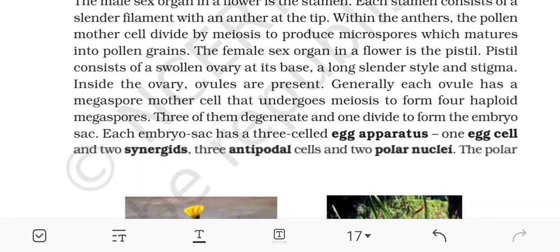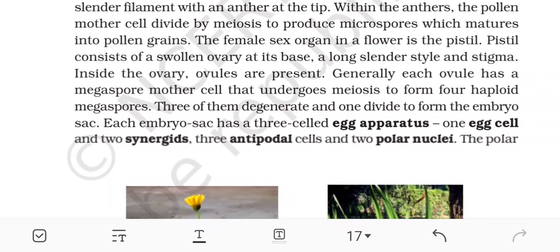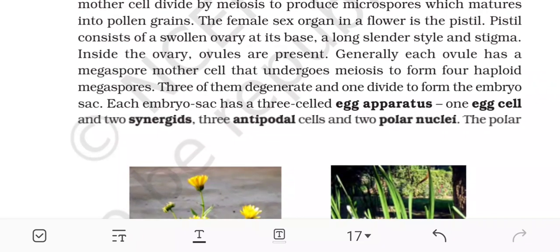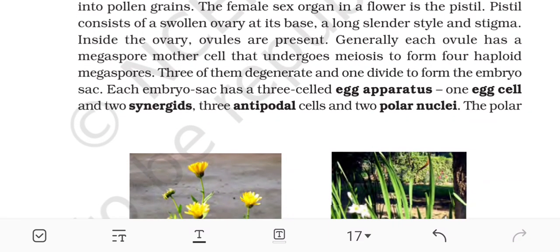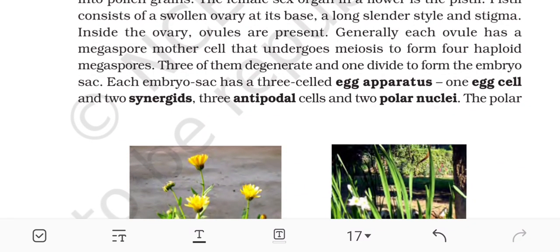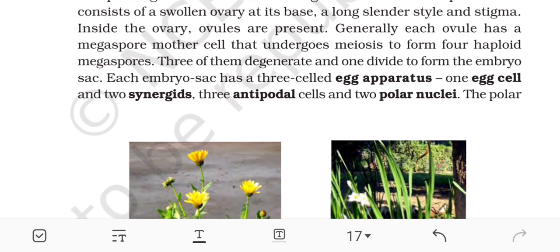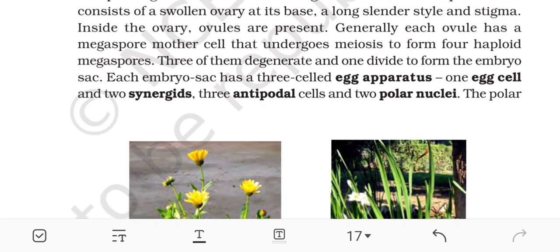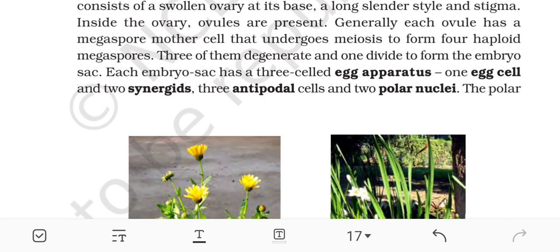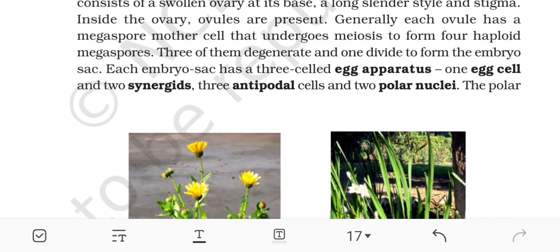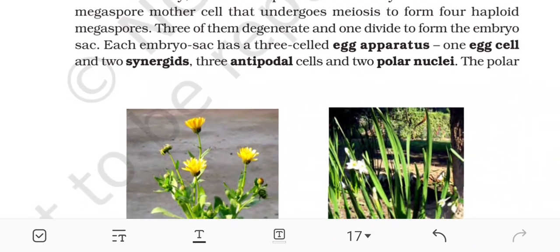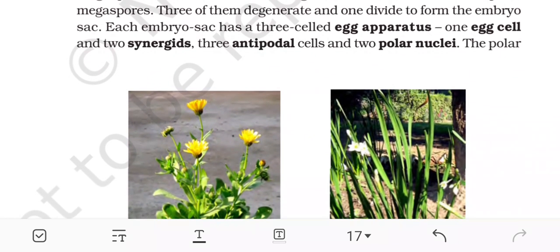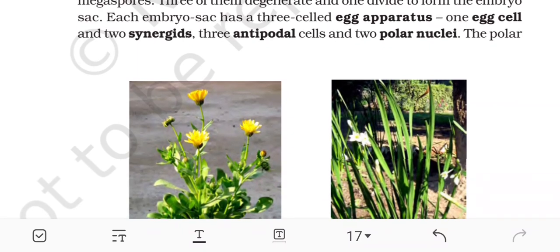Within the anthers, the pollen mother cells divide by meiosis to produce microspores which mature into pollen grains. The female sex organ in a flower is the pistil. The pistil consists of a swollen ovary at its base, a long slender style, and a stigma. Inside the ovary, ovules are present. Generally, each ovule has a megaspore mother cell that undergoes meiosis to form 4 haploid megaspores. 3 of them degenerate and 1 divides to form the embryo sac.